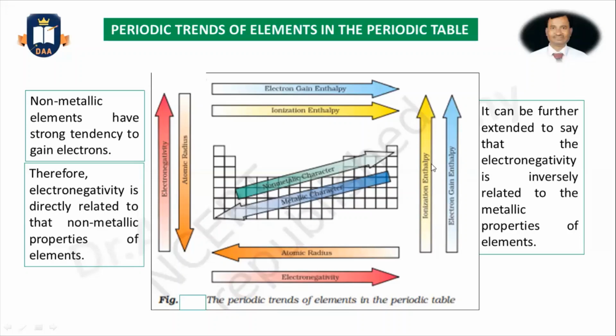These are all things we have to remember, and if some question comes on atomic radius, electron gain enthalpy, ionization enthalpy, electronegativity, or metallic and non-metallic character, and if you know these figures, we can solve the problem very easily.